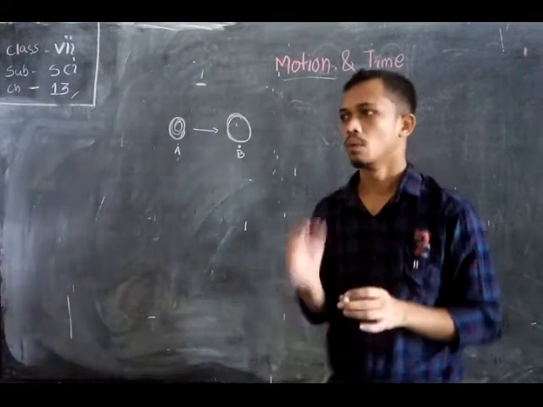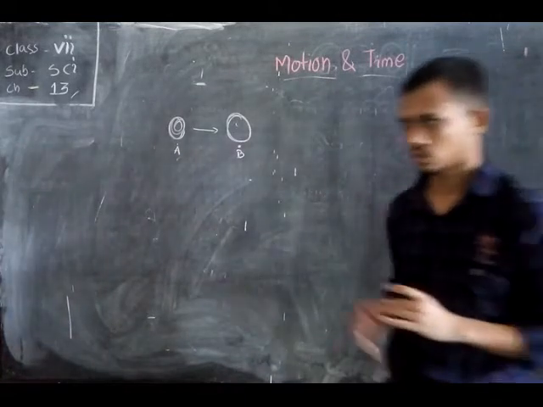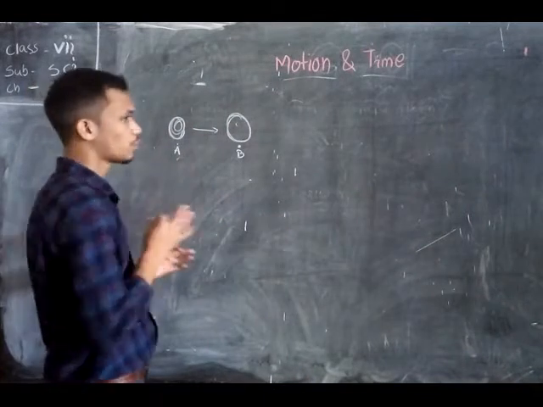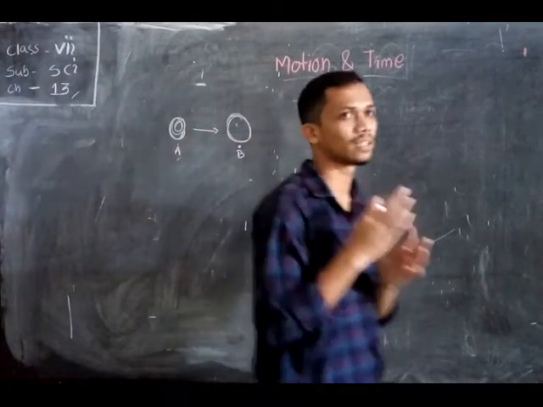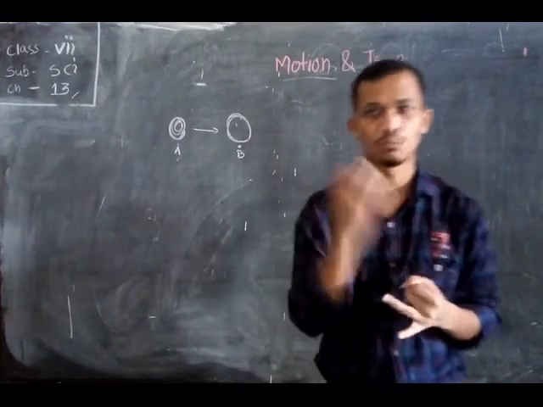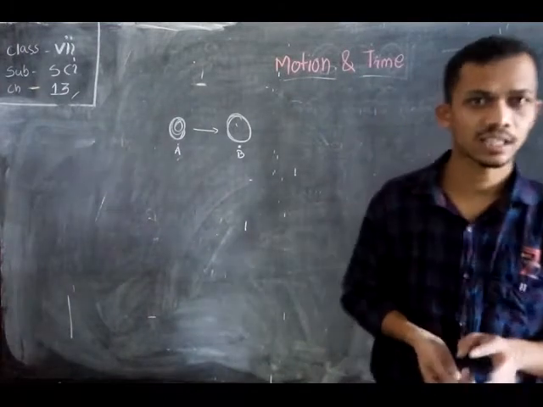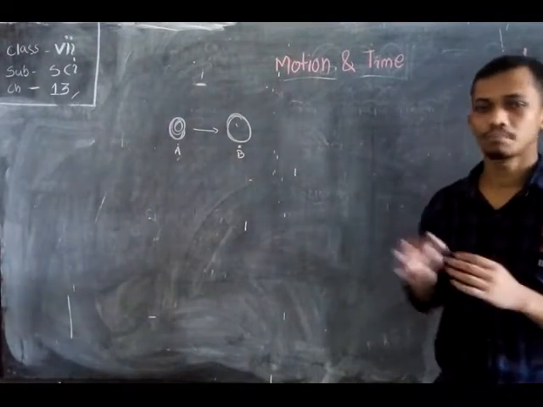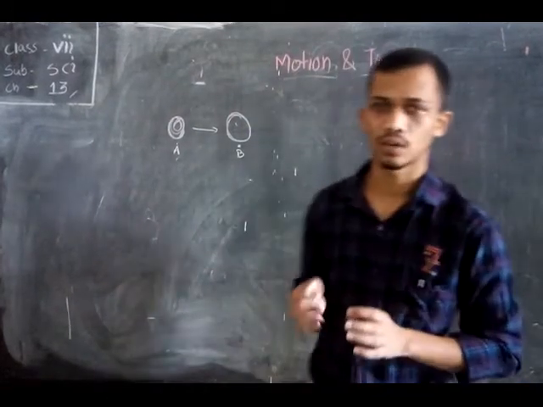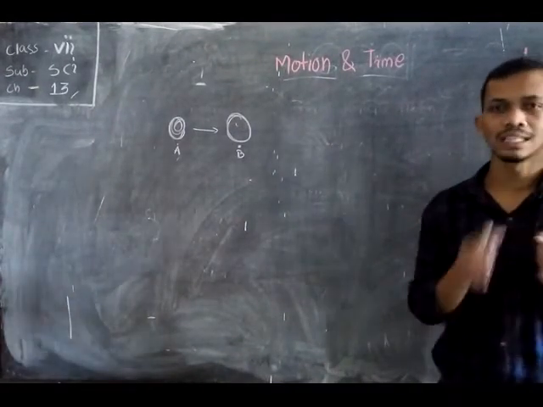The motion of a body may be slow or fast. What do you mean by slow or fast? Suppose you compare two vehicles. Every vehicle, whether a cycle, motorcycle, car, train or bus, moves from one place to another. Comparing the speed or the motion of a cycle and a car, we notice that a car moves faster than a cycle.